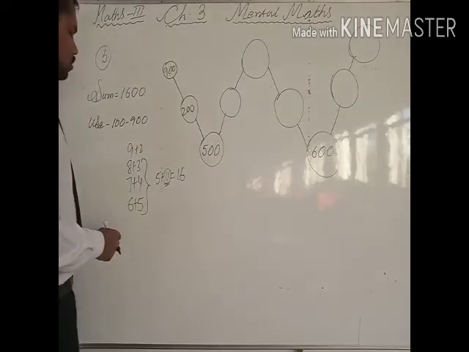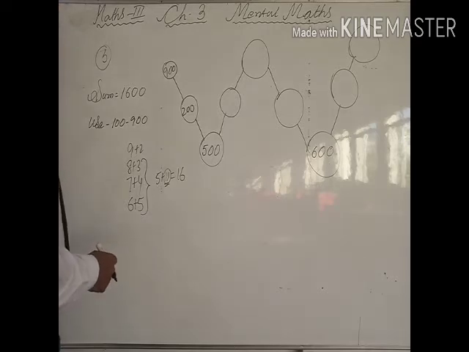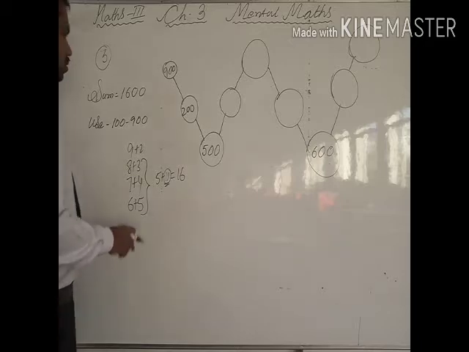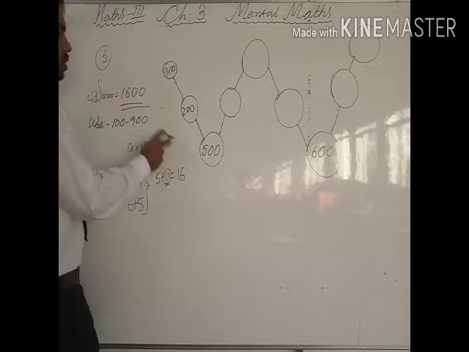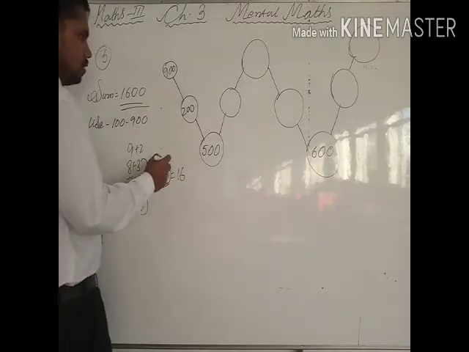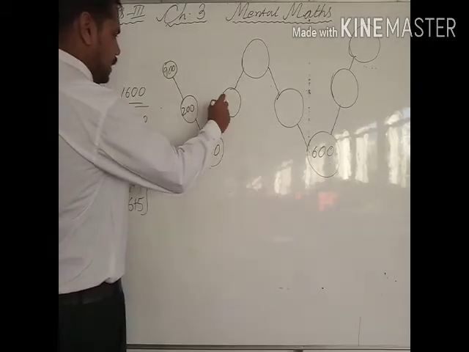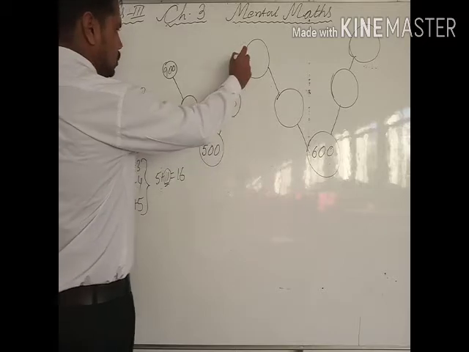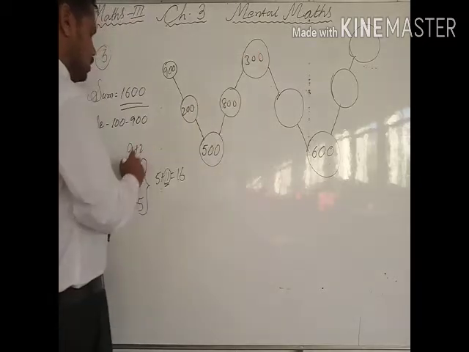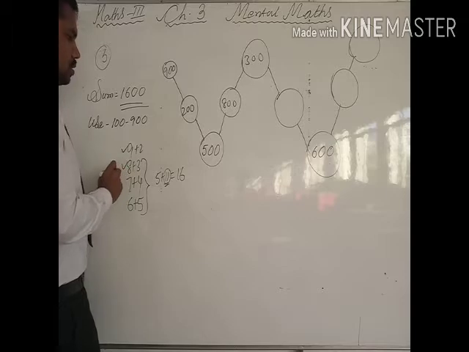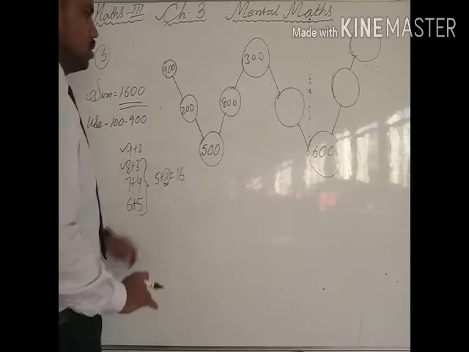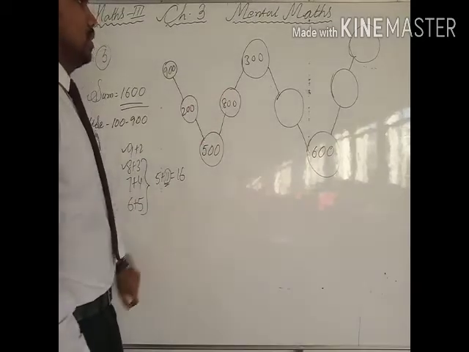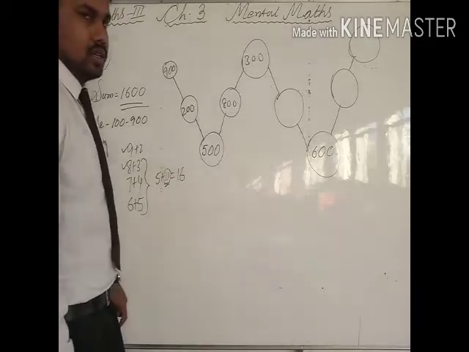So 16 we have to use, 1600. So let's use 8 and 3, so 800 and 300. You can see 8 plus 3 is 11, 11 plus 5 is 16.